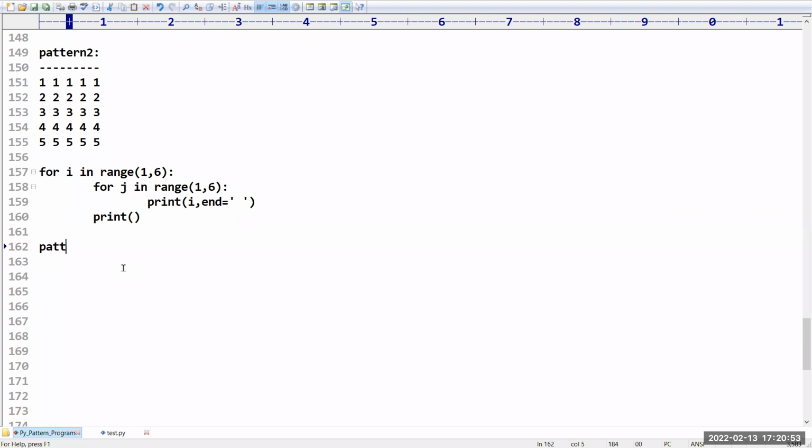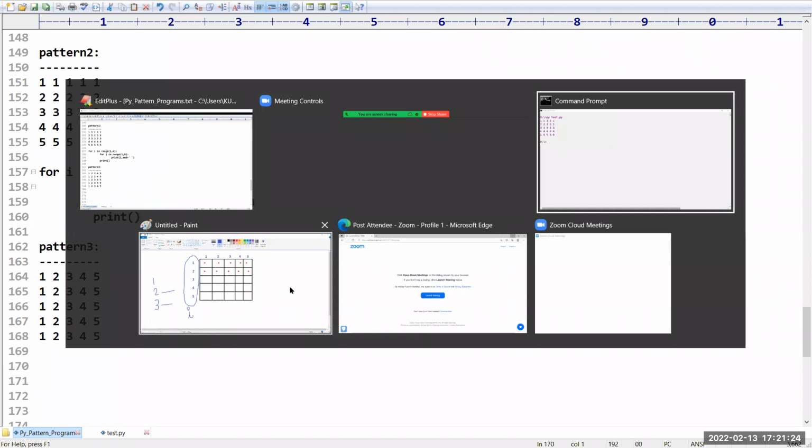Sir, if you concentrate on columns, what will happen? The pattern we are going to get is first column, second column, third column, fourth column, and fifth column. Like this, how many rows are we going to get? 5 rows. Sir, just in the place of I, if you replace it with J, the J values will be in the first row. J values are going to change, right? You can see here from the diagram.